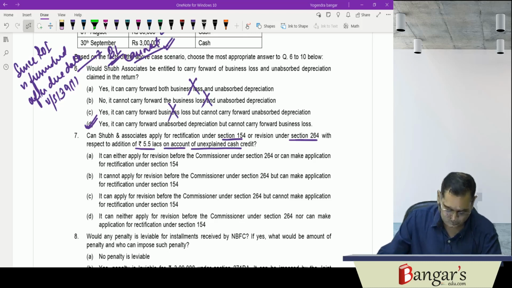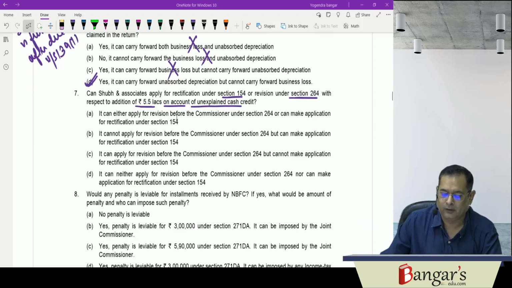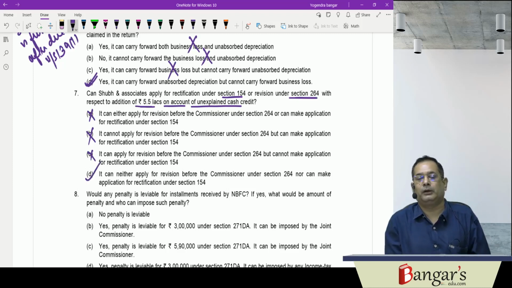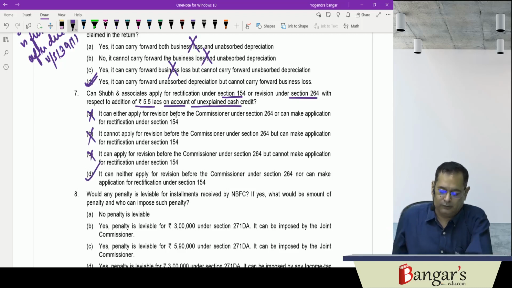Similarly, revision under section 264 is also not permissible in respect of matters where the order has been made subject of appeal to the Commissioner Appeals or the appellate tribunal. Then in that circumstance, revision is also not permissible. So it can apply for revision, that is not correct. It cannot apply for revision, that is correct, but can make an application for rectification, that is not correct. It can apply for revision but cannot make an application for rectification, that is not correct. The answer is it cannot. It can neither apply for revision before the Commissioner under 264 nor make an application for rectification. When the matter has been considered and decided in appeal, neither revision nor rectification remedy is permissible to him.